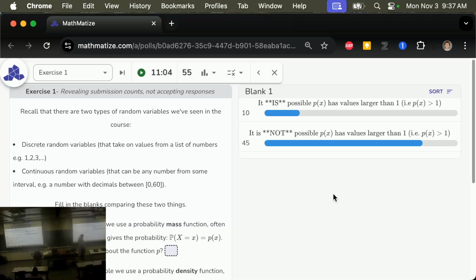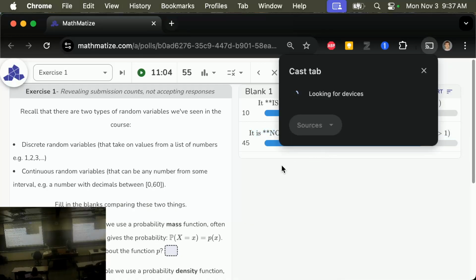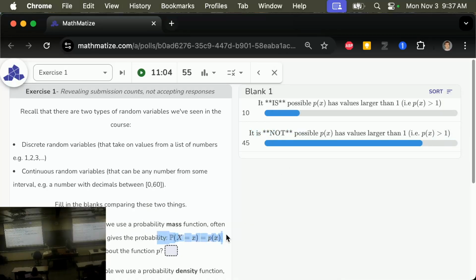Out of 55 people, 45 people said it is not possible that p has values larger than 1, and 10 people said it is possible. In this situation, you all know what's going on. It is definitely correct to say it is not possible that p has values larger than 1, because p is an honest probability, and probabilities cannot be larger than 1. I brought in a little demo to demonstrate the way I think about this.